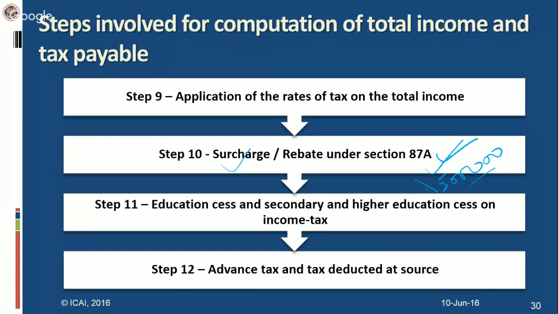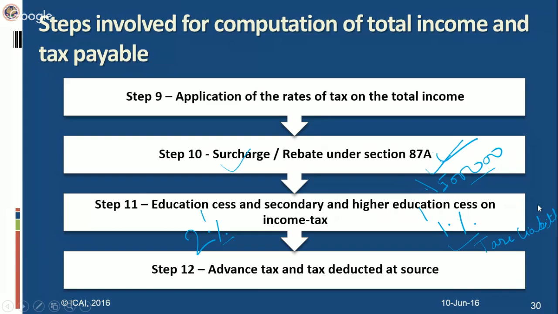Then when you compute the surcharge, there is education cess, that is secondary and higher education cess. This is 1% and this is 2%. On the tax liability, including this surcharge, you have to compute this 2% education cess and 1%. After adding this, you will come to the total tax liability of that individual for the particular previous year.